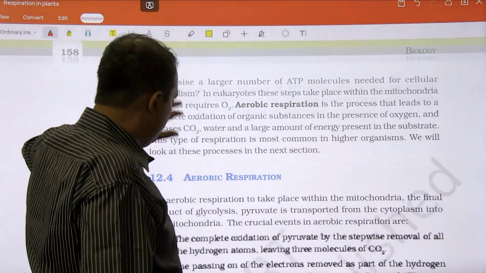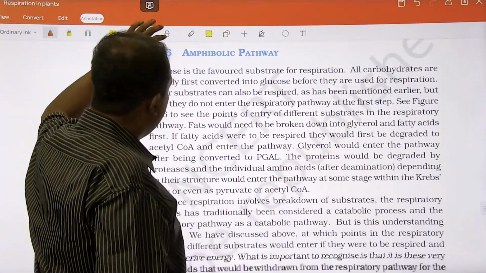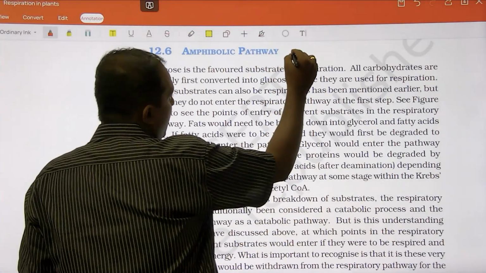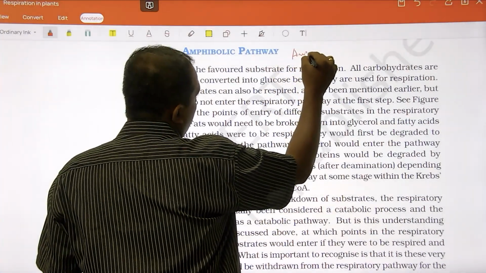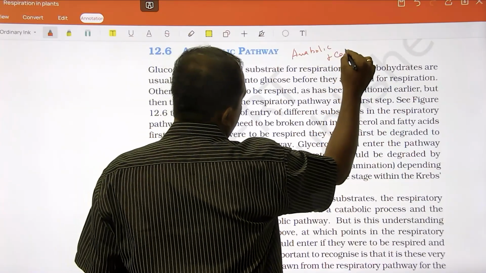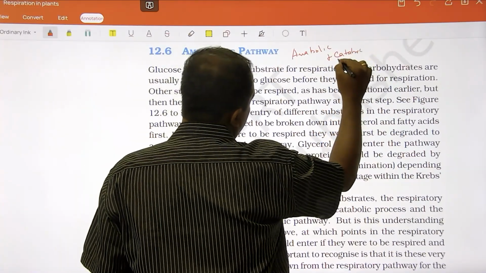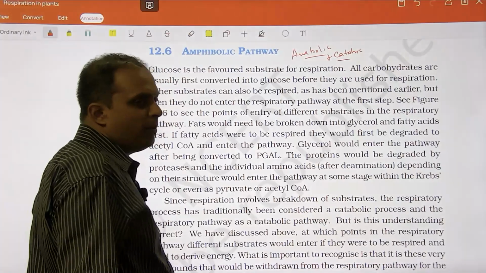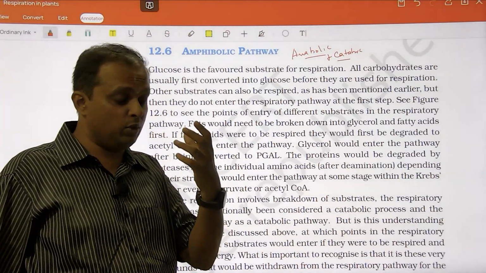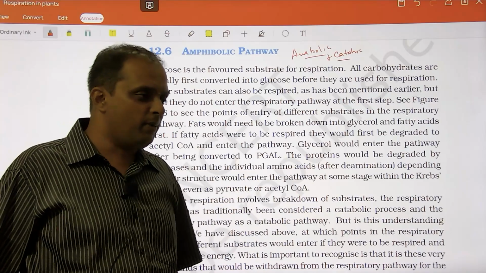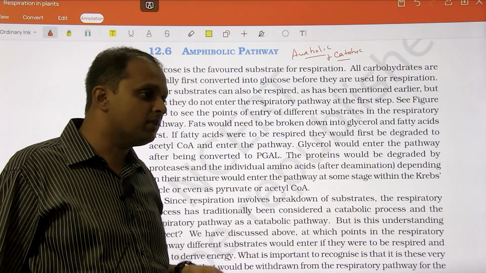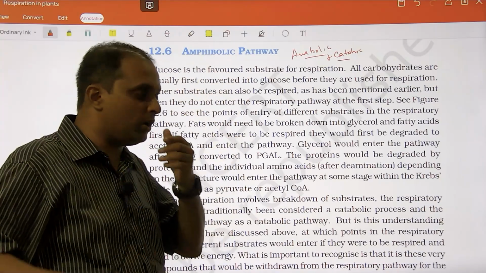Okay. Then see, respiration is called an amphibolic pathway. Amphibolic means it is both anabolic as well as catabolic. Anabolic plus catabolic. What is anabolic? Anabolic is a kind of metabolic reaction where smaller molecules form a larger molecule. Say glucose becoming starch: anabolic or catabolic? Anabolic. Starch becoming glucose: catabolic, because the big starch is getting broken down into small.